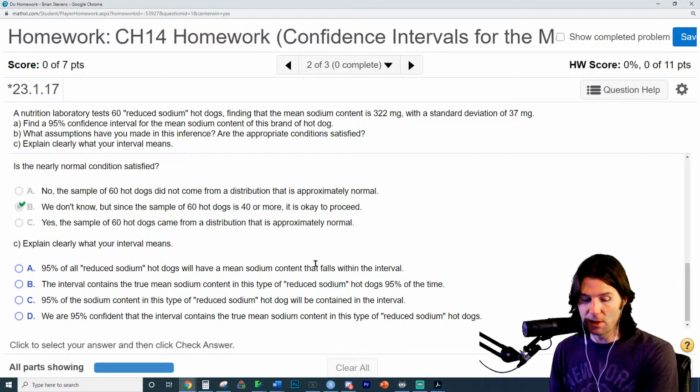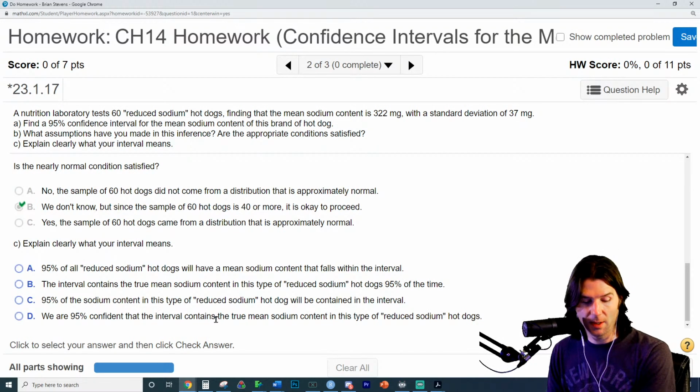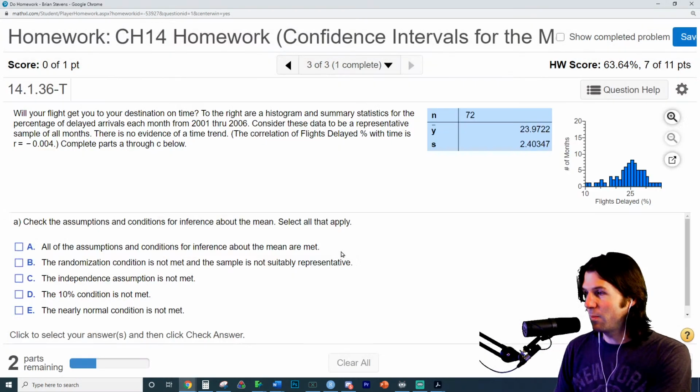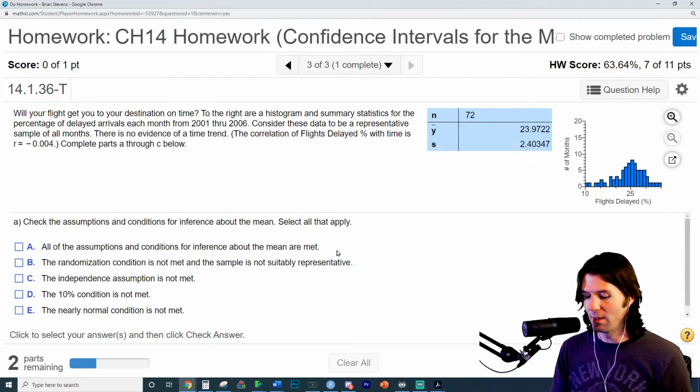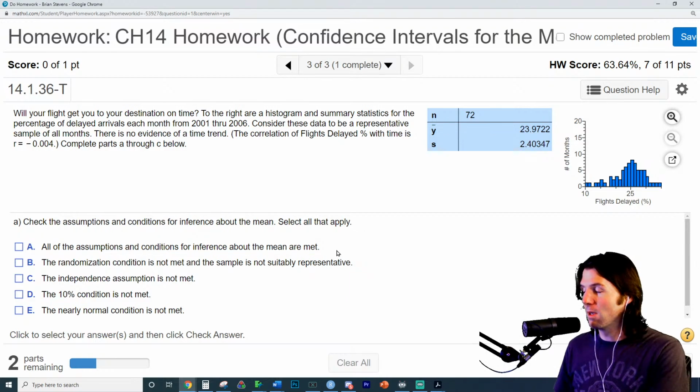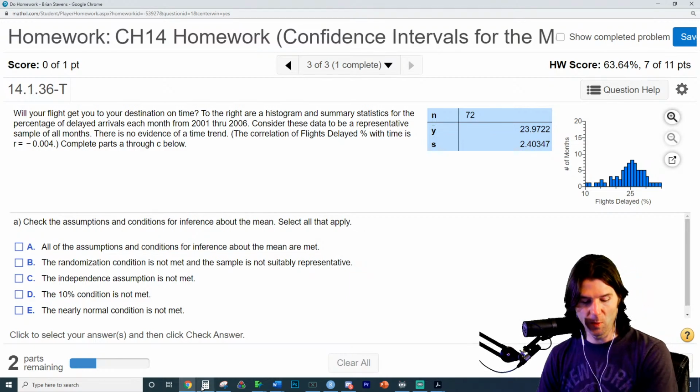So we look at the interpretations here. We are 95% confident that the true mean content of these sodium hot dogs is contained in the interval. So that is basically what we were saying. Gussie, do you have additional questions? Which ones are you working on? Let me know. We will work on more questions right here.